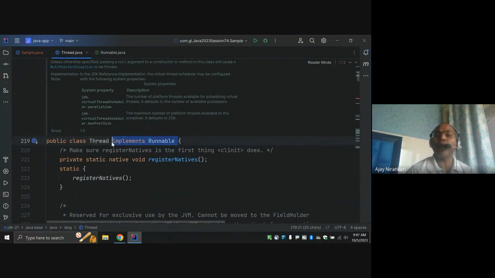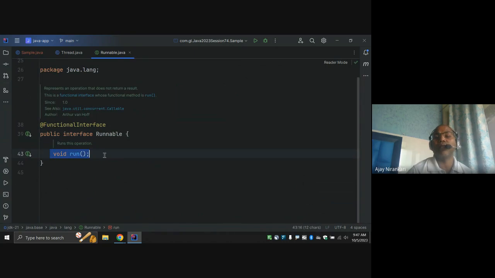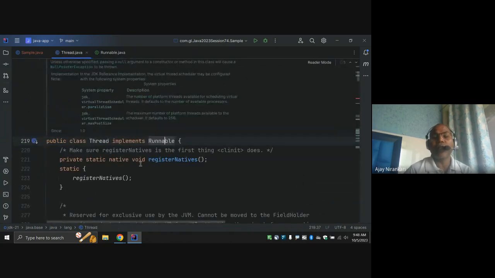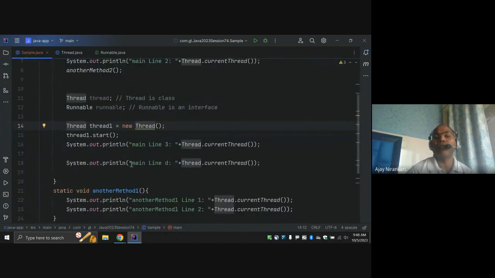What do you mean by the Runnable interface? It means this Thread class must provide the run method. Notice here, this is the run method. So if the Thread class provided the run method, then what do I have to do? I have to override the run method.